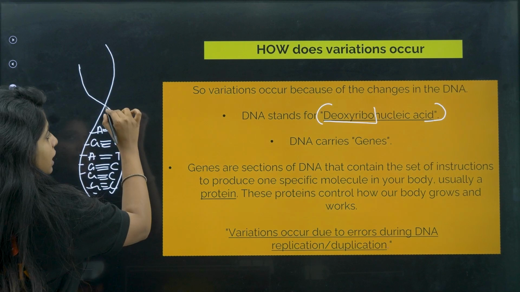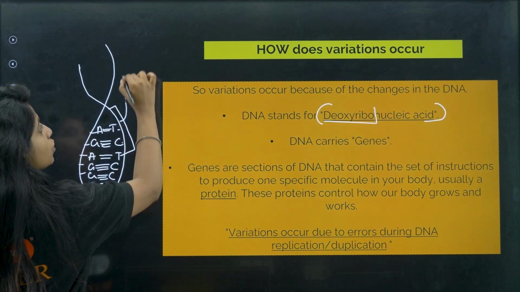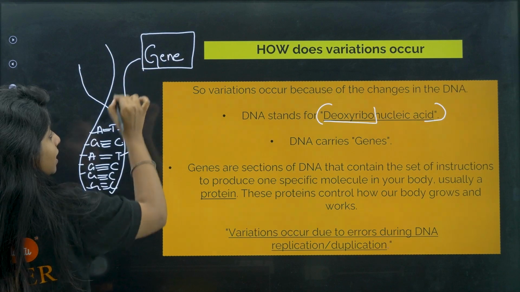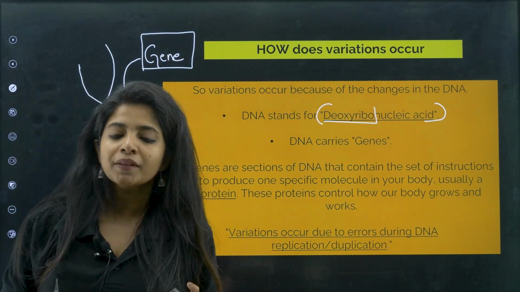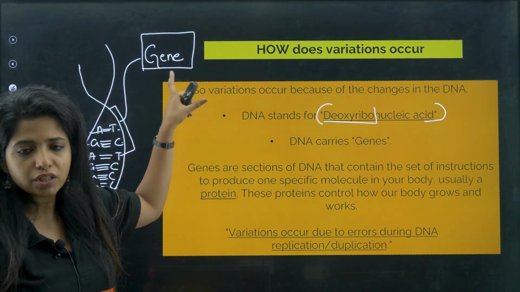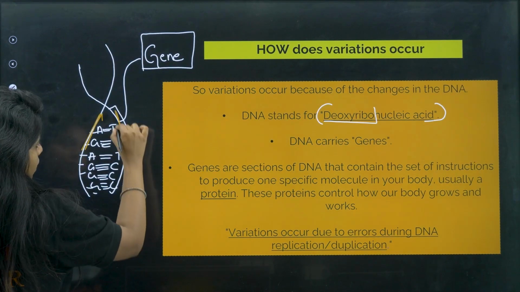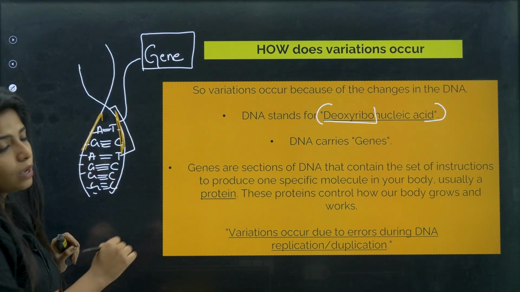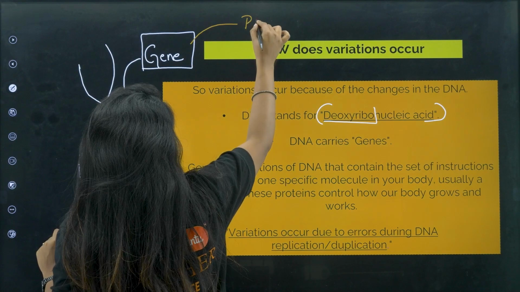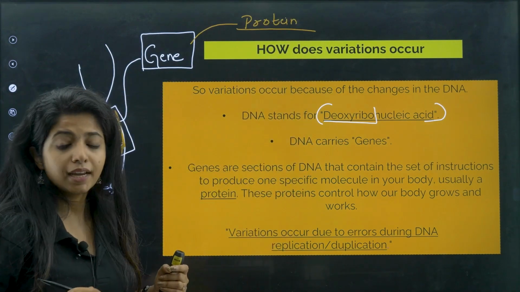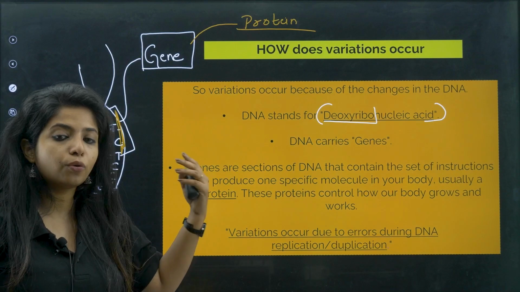Anyways, there are certain segments in your DNA and you call these segments what? Genes. I hope you were there in the heredity class, you might know it already. These segments are known as genes. For example, from here to here, whatever codes are there, I would call it a gene. And this gene is going to code for something known as a protein.